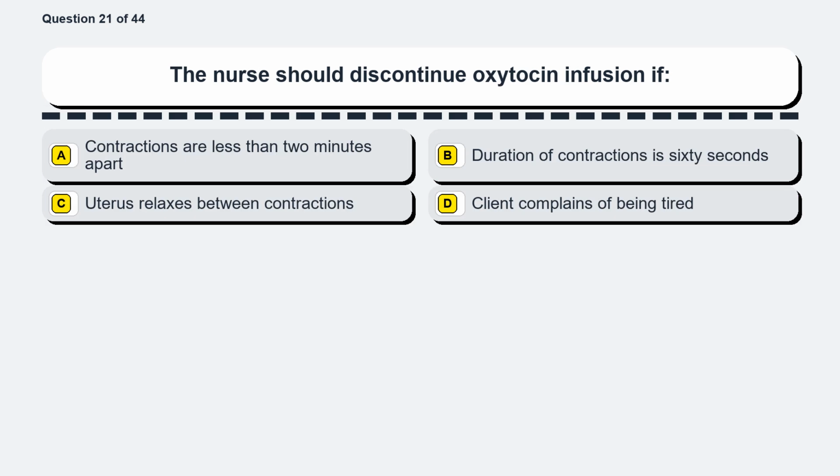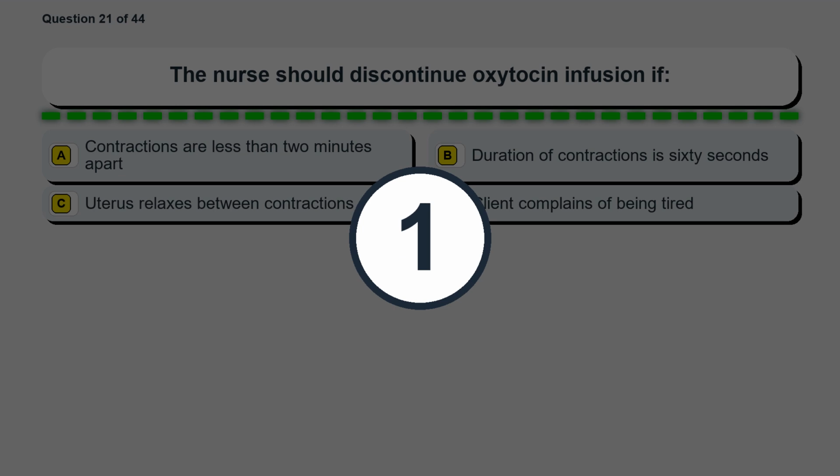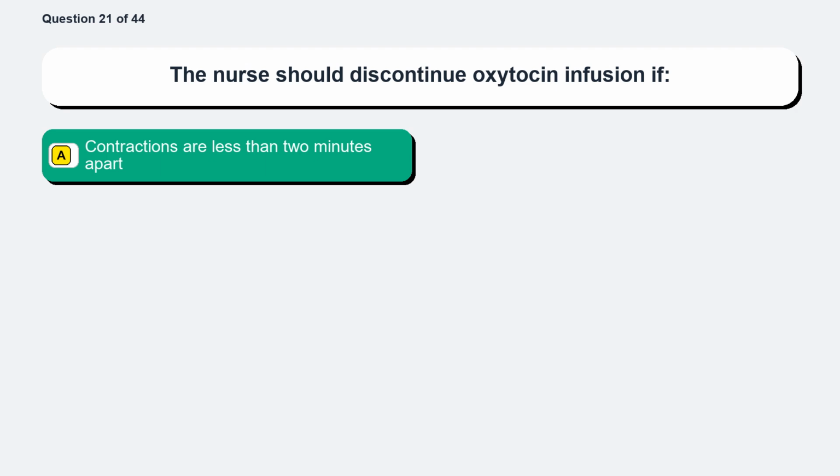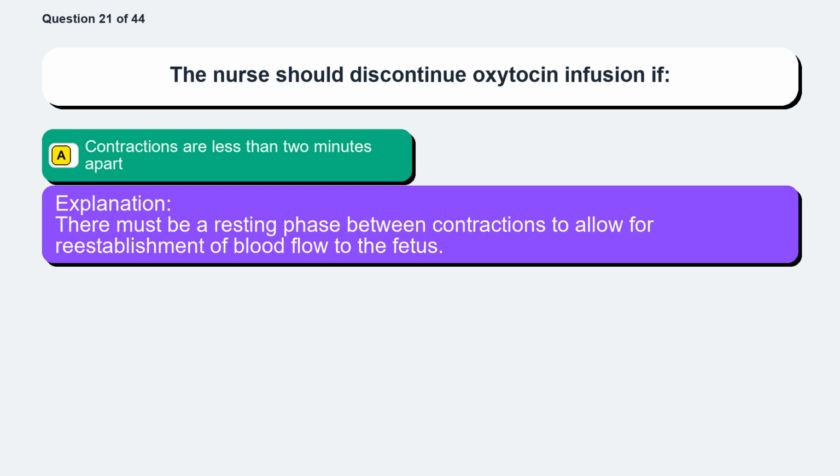Question 21. The nurse should discontinue oxytocin infusion if Option A, contractions are less than 2 minutes apart. Option B, duration of contractions is 60 seconds. Option C, uterus relaxes between contractions. Option D, client complains of being tired. The correct answer is option A. Contractions are less than 2 minutes apart. There must be a resting phase between contractions to allow for re-establishment of blood flow to the fetus.